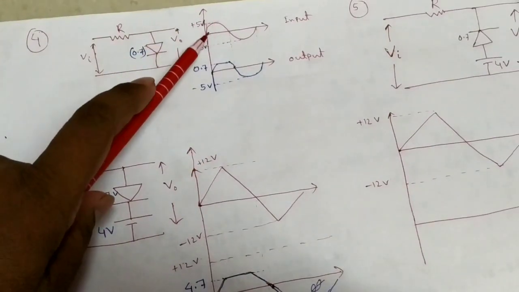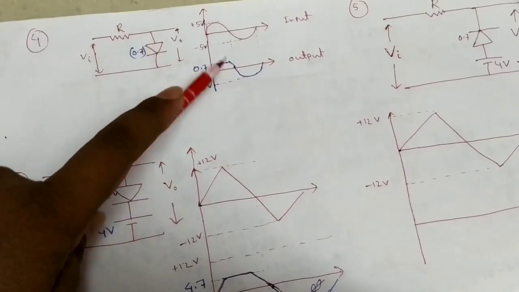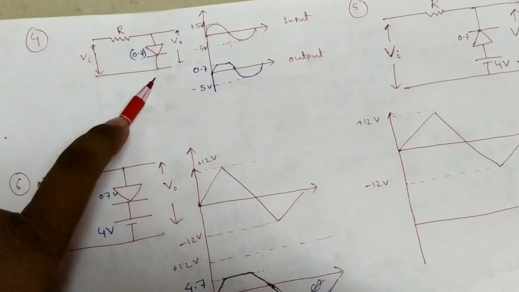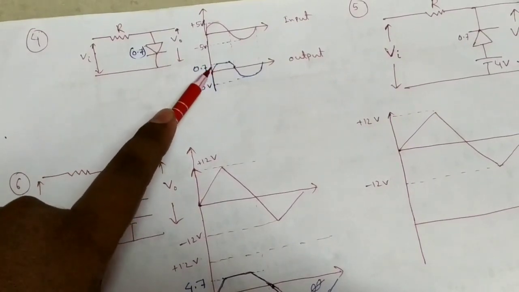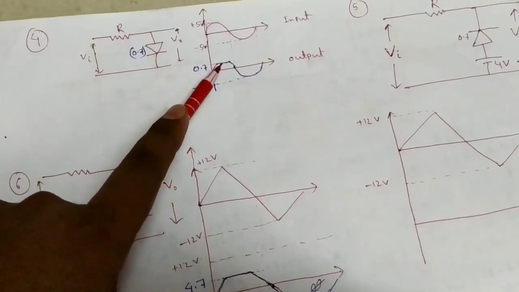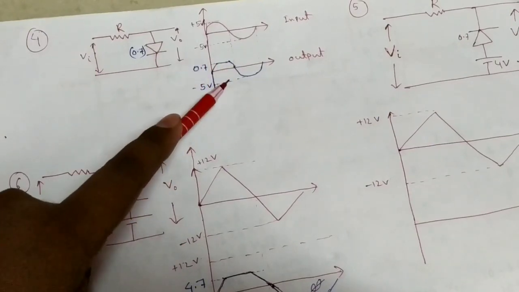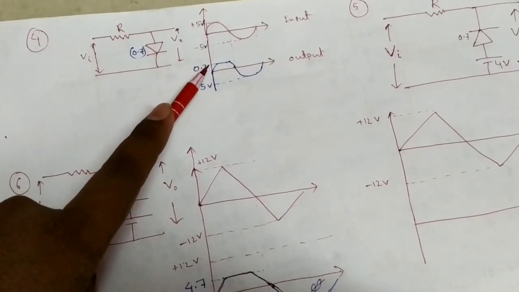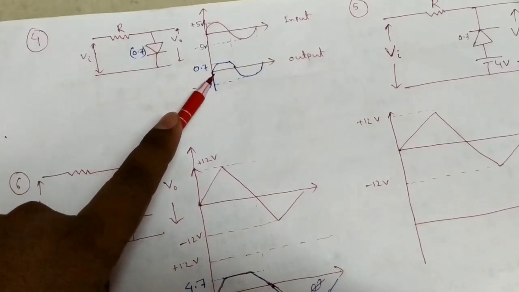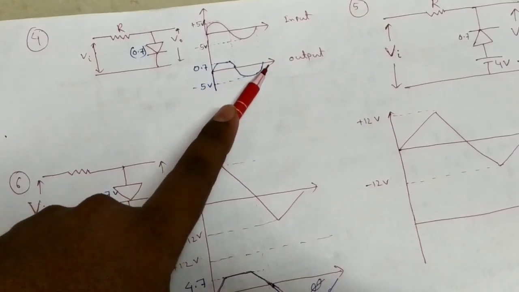So in the MSc entrance you can see 4 types of answers, like one is after 0.7 it increases, after 0.7 it decreases, like that. You only choose one correct answer: after 0.7 it cuts off in forward bias, after that it's in reverse bias.